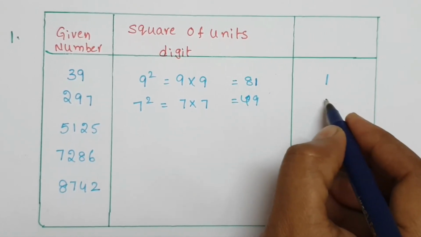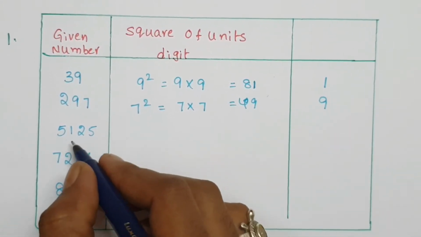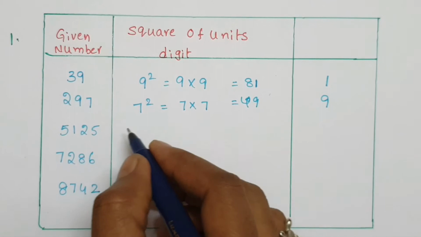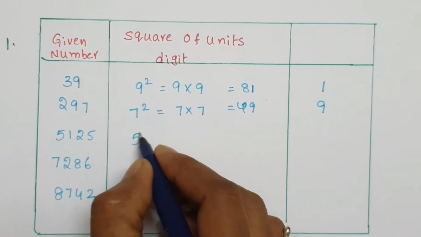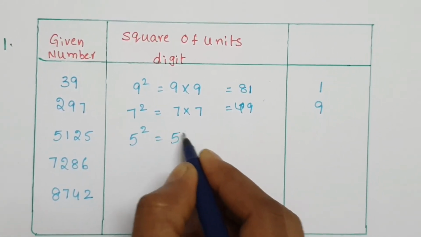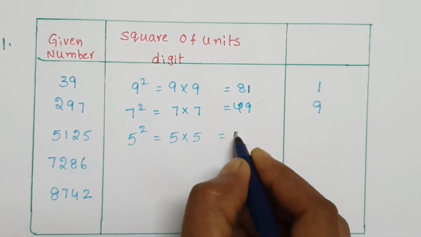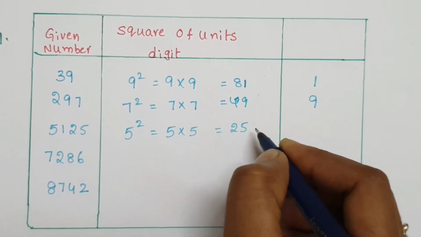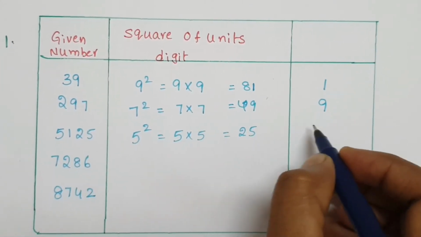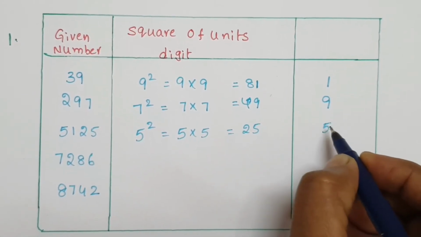Here the units digit is 9. Next, 5125. The units digit is 5. 5 squared equals 5 into 5 equals 25. So the units digit is 5.